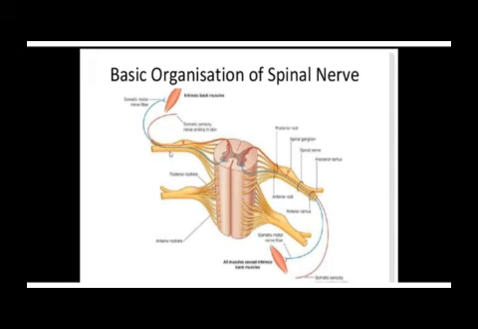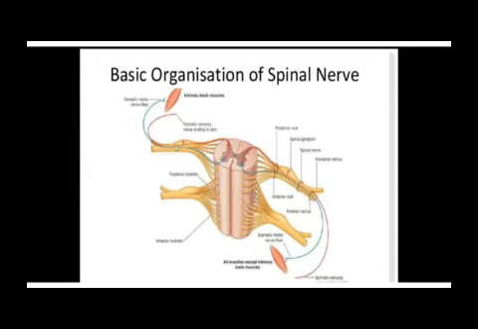A spinal nerve is called a spinal nerve. Of course, in the neck we have from C1 to C8. In the thorax we have T1 to T12. In the lumbar region of the spinal cord we have L1 to L5. In the sacral region we have S1 to S5. In the coccygeal region we have CO1. They are known as spinal nerves because they are connected to the spinal cord.